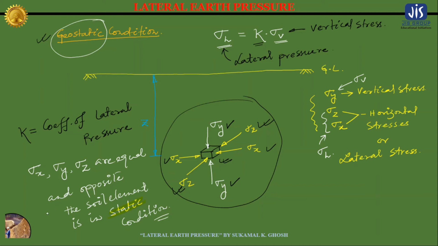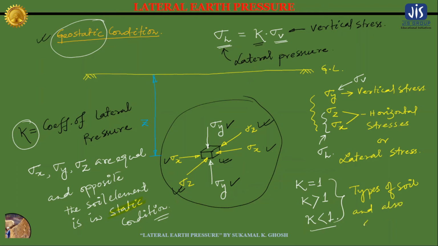Now in this geostatic condition, if you want to discuss this K, which is the coefficient of lateral pressure, then you should know the value of K can be equal to 1, greater than 1, or less than 1. Whether the value of K, the coefficient of lateral earth pressure, will be equal to 1, greater than 1 or less than 1 depends upon the types of soil and also the different types of stresses or pressures.